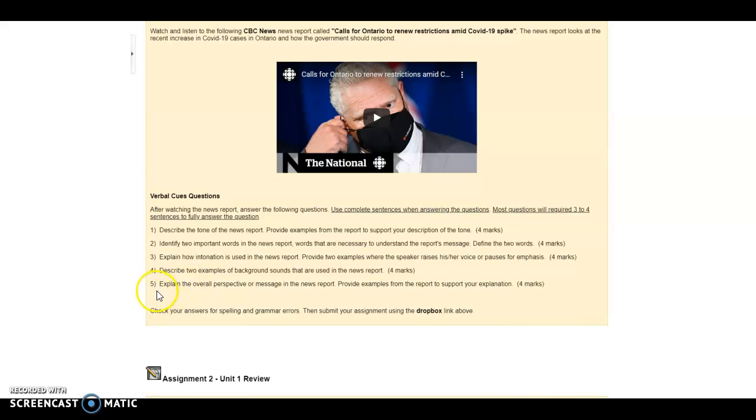And then lastly, number 5, explain the overall perspective or message in the news report. Provide examples from the report to support your explanation. So what do you think is the message here? They're talking about COVID-19 and possibly new restrictions being placed on Ontario. Do the people in the video that are speaking agree? Is their perspective that there should be more restrictions, or are they against new restrictions? See if you can provide their overall perspective and provide evidence or examples that prove that.